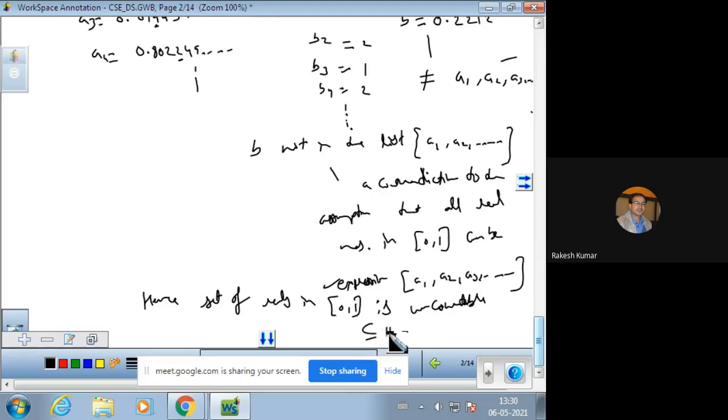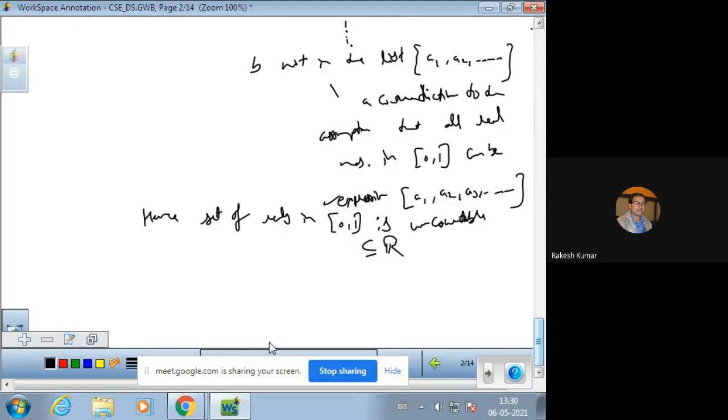But (0, 1) is a subset of the real numbers set R, and if a subset (0, 1) is uncountable, then R must be uncountable, because a superset of an uncountable set is always uncountable. So remember this thing: every superset of an uncountable set is always uncountable.